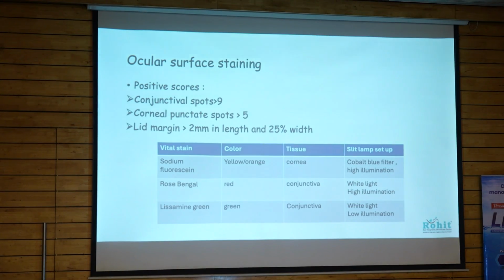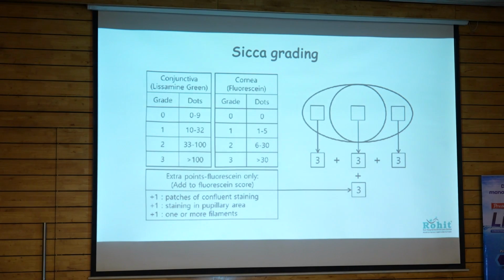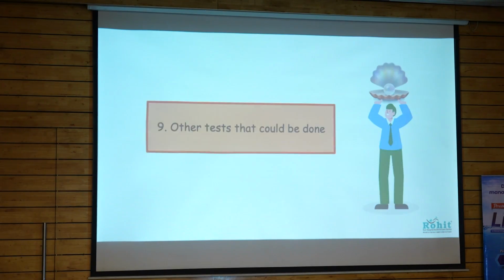Again, staining with fluorescein and lissamine green is equally important. Fluorescein is used for staining the cornea and lissamine green is used for staining the conjunctiva. There are different grading systems which are available which we need to document in our charts. One such grading system is Sjogren's grading.